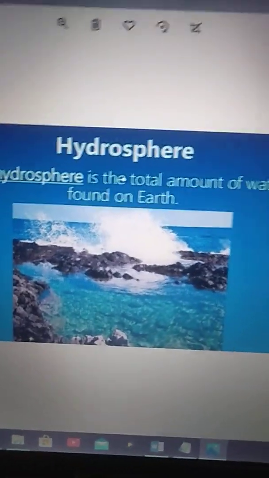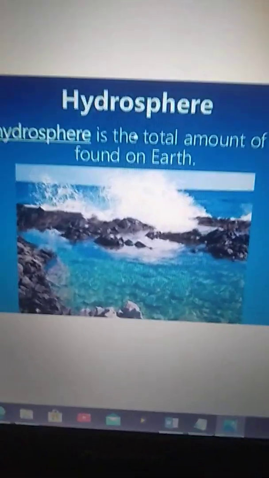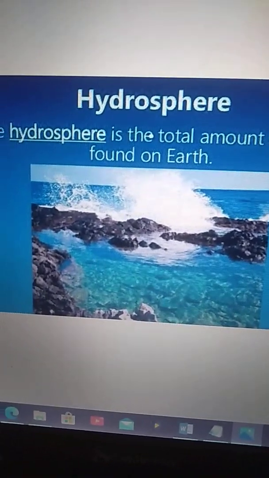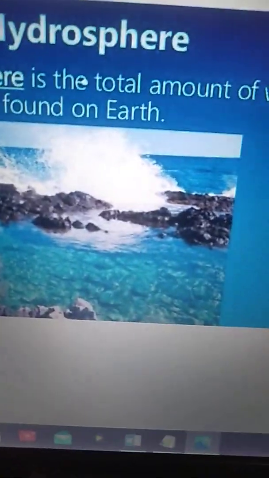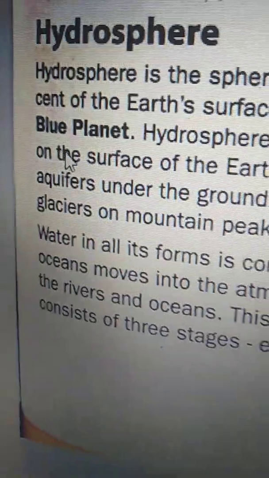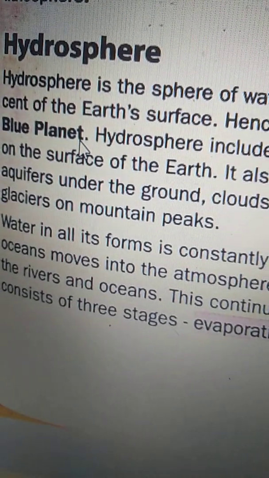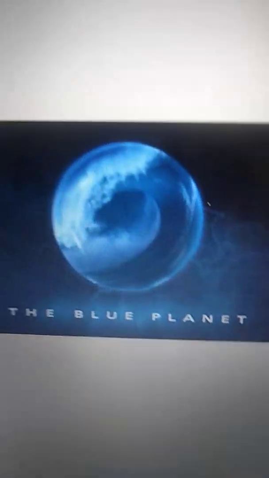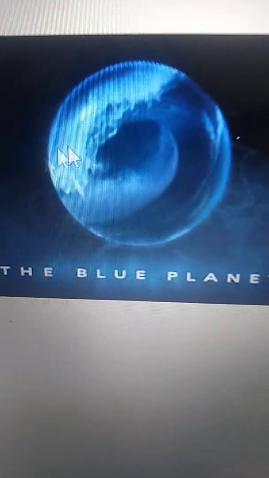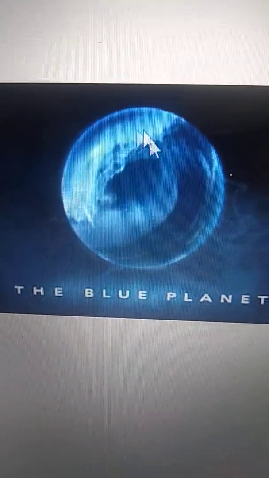See, this is hydrosphere. This hydrosphere means water covers 71% of the earth's surface. Hence, the earth is known as the blue planet. This is why, because 71% of the earth's surface is covered with water, the earth is known as the blue planet. See, this is our earth. 71% of the earth is covered with water, so the earth is called the blue planet.